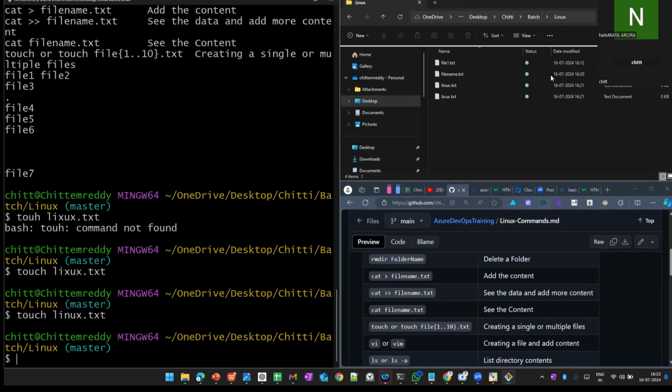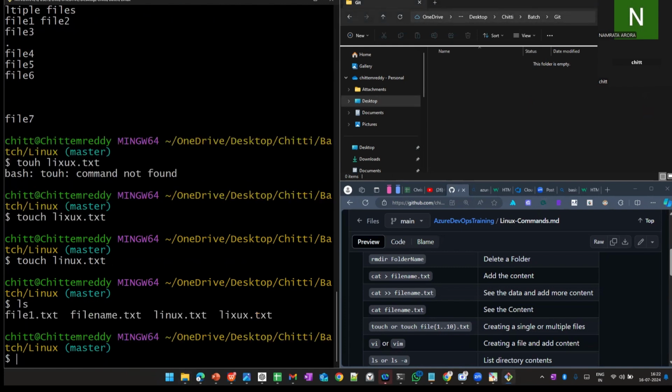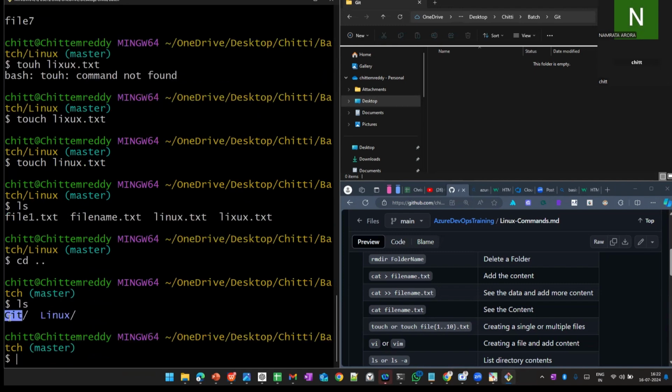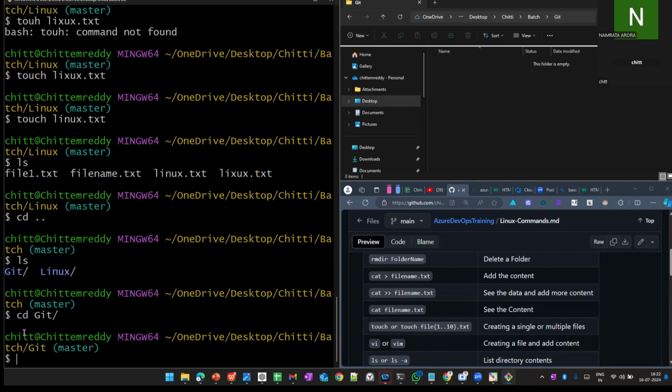How can we go back? In Windows I can go back by clicking here to go to the git folder. How can we do this in the same CLI? These are the commands. Now I am in the linux folder and want to go one step back. Using cd with double dot, it will go backward. Now with the ls command it shows these two. Now I want to enter the git folder, so using cd git, now I am in git.